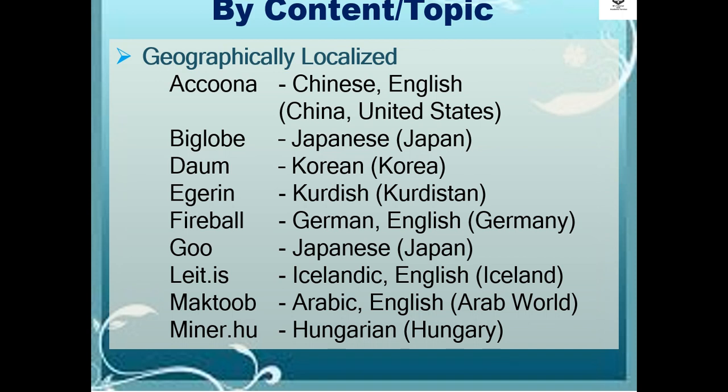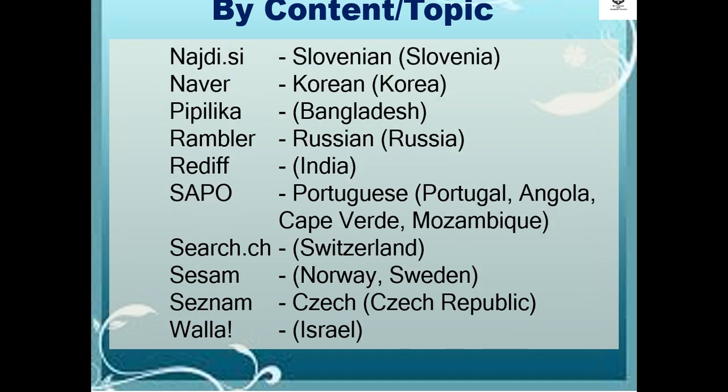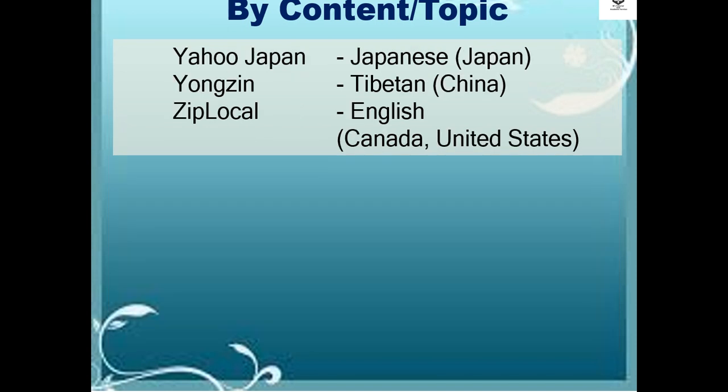By content, in terms of geographically localized, examples are Acuna, Big Globe, Dayum, Egerin, Fireball, Go, Late.is, Mac2, Miner.who, Nudgety.c, Never, Pipilica, Rambler, Rediff, Sapo, Search.ch, Sesam, Cessna, Walia, Yahoo Japan, Yongxin, and Zip Local.